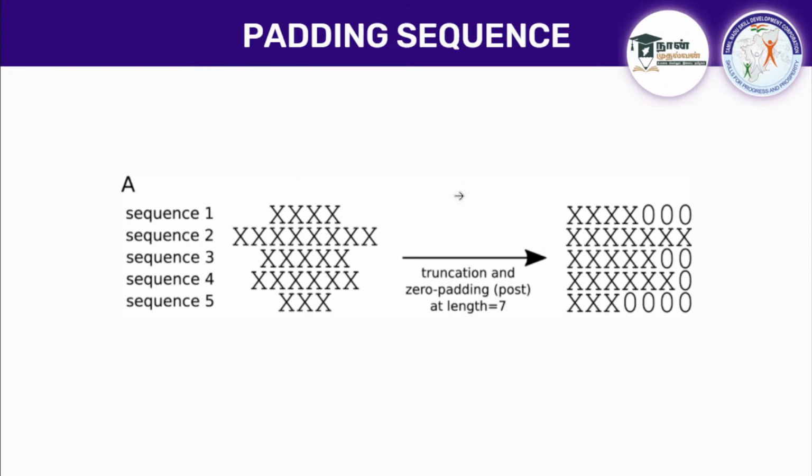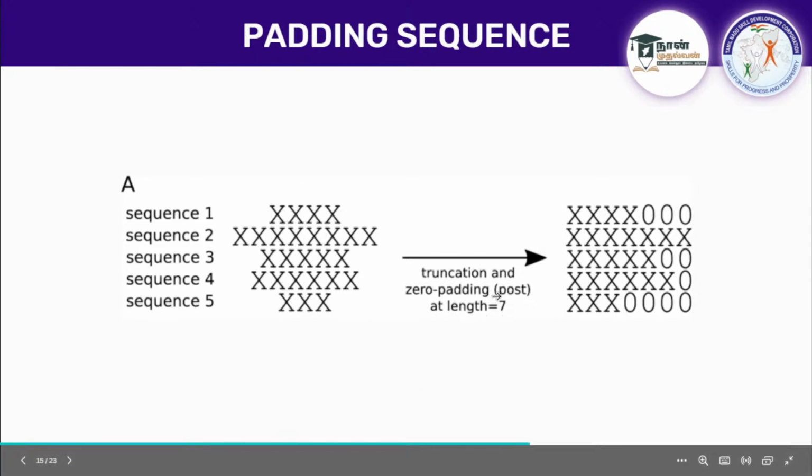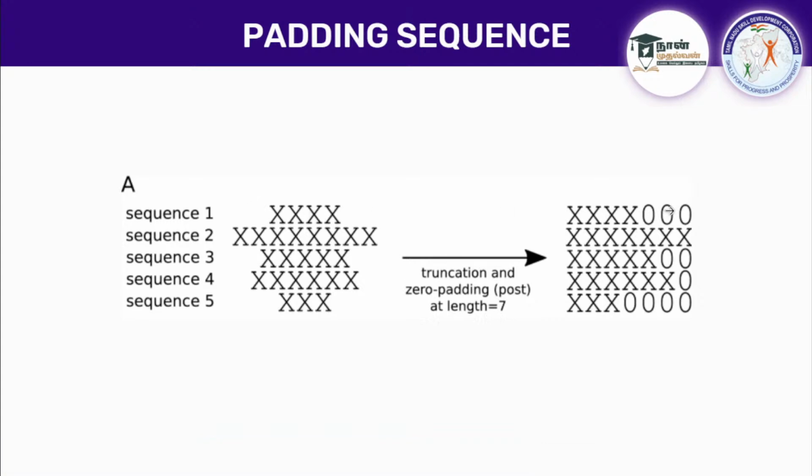You can decide the total length; I am going to set the total length as 7, so everything will be converted into length 7. You can add zeros either in front or at the back. If you go for post-padding, the remaining places are filled with 0, so that the total length is 7 everywhere. If you go for pre-padding, it adds them in the front. You can do both. This is known as padding sequences.